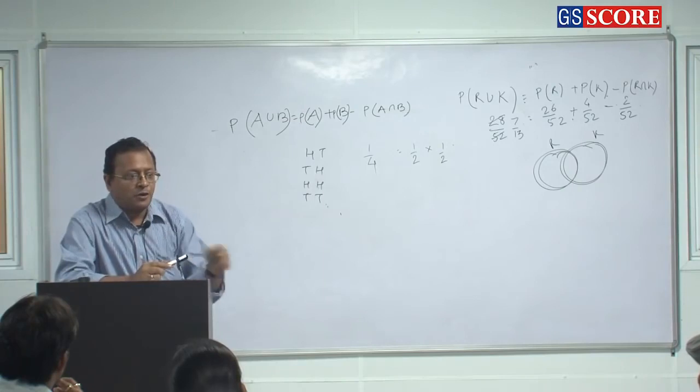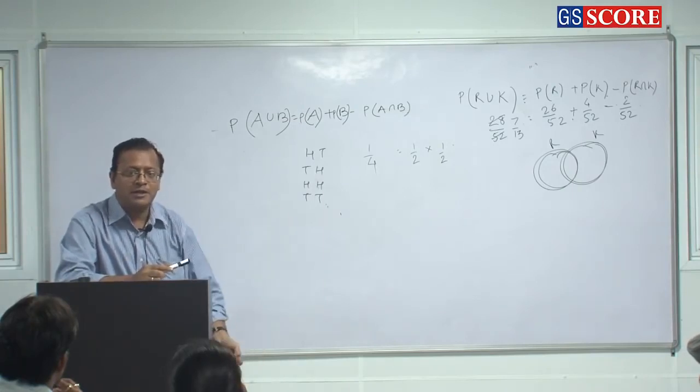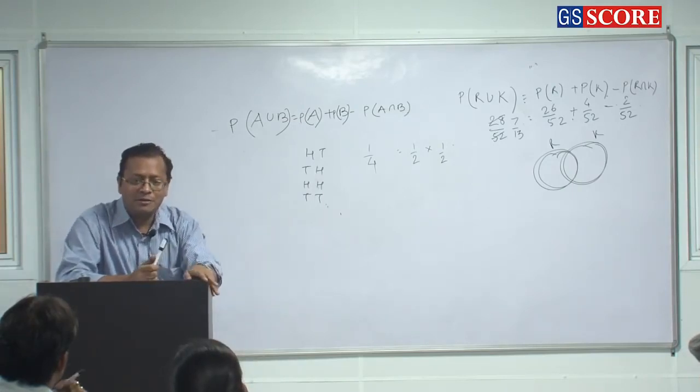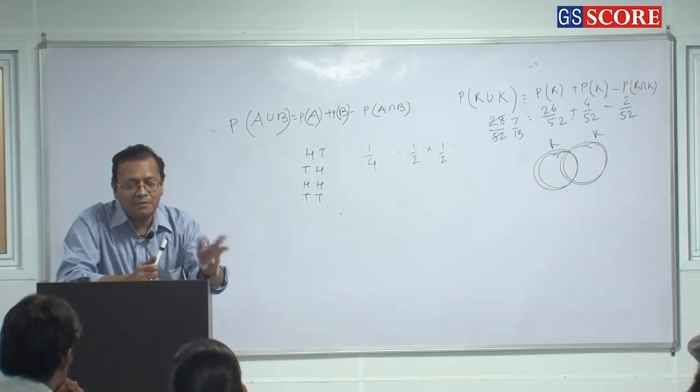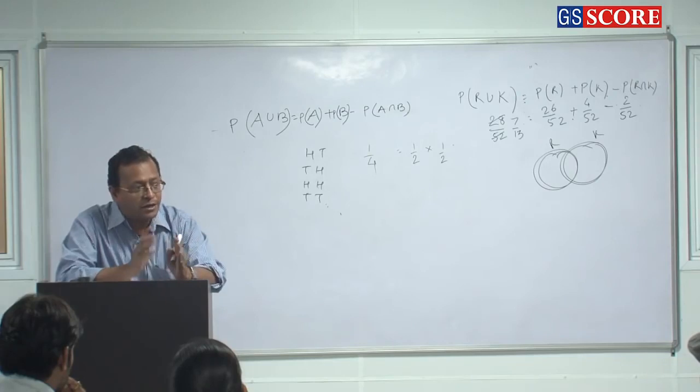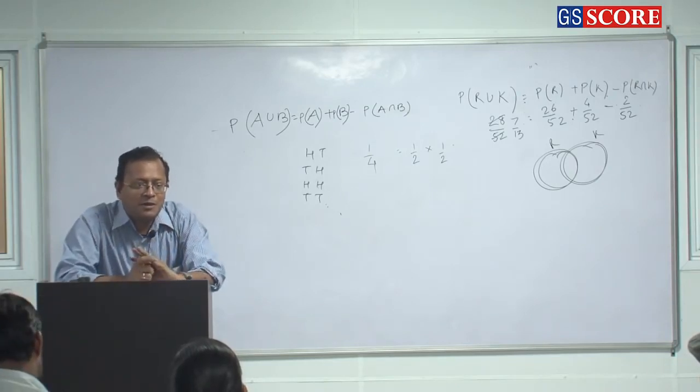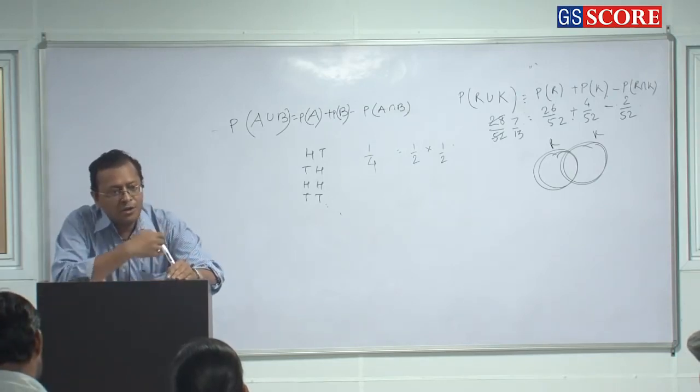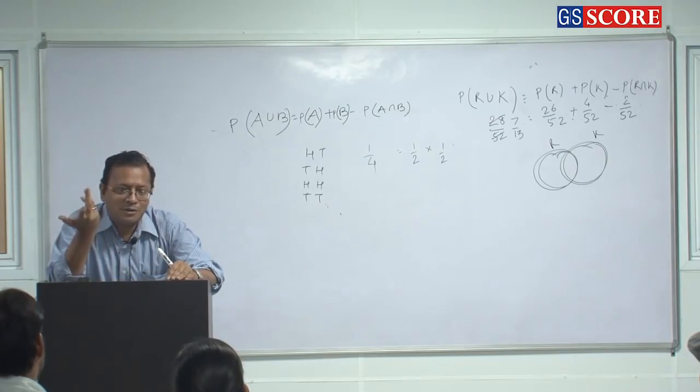So if I toss a coin which has heads on both sides, what is the probability of head coming? Always the head will come. So the value of probability lies between 0 and 1 and includes 0 and 1 as well. Illogical for 0 and universal truth for 1. It cannot be more than 1, it cannot be less than 0.